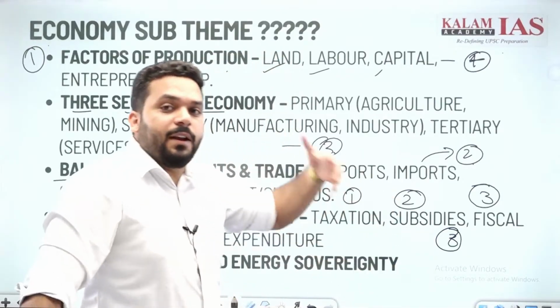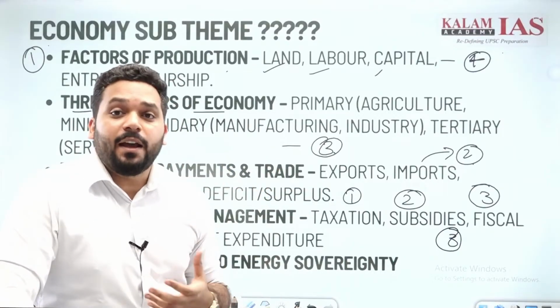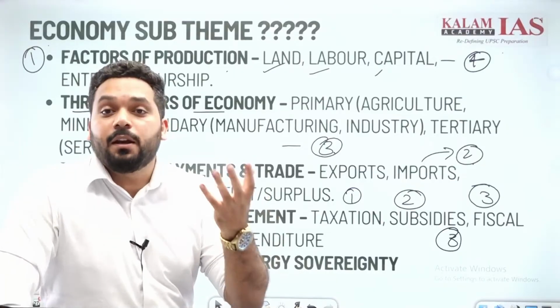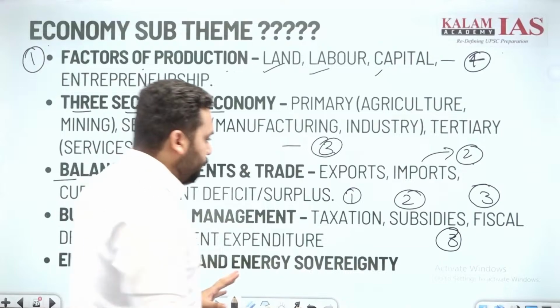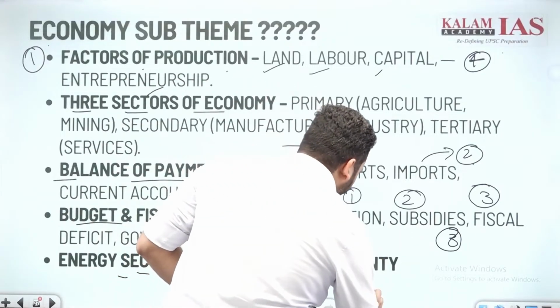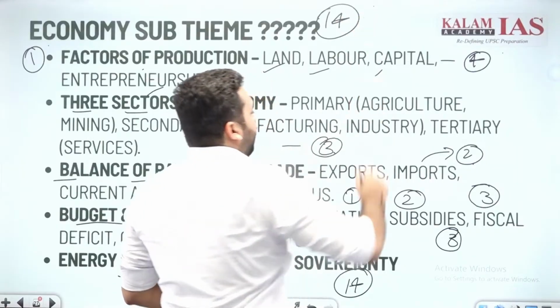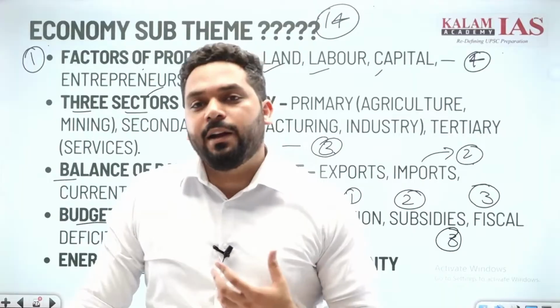So if we rely more on our own solar energy, we'll have energy sovereignty. That means we'll be independent, Atmanirbhar Bharat, right? You can mention it. So 14 dimensions I have. Enough to write a 15 marker, enough to write definitely a 10 marker.